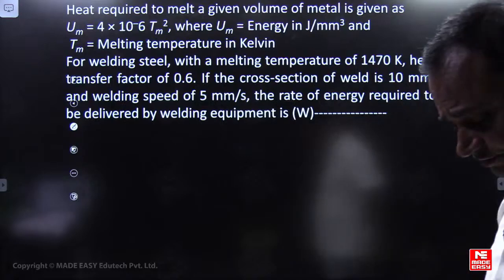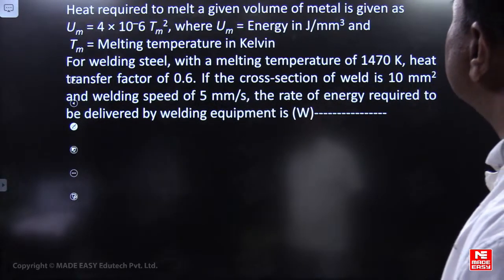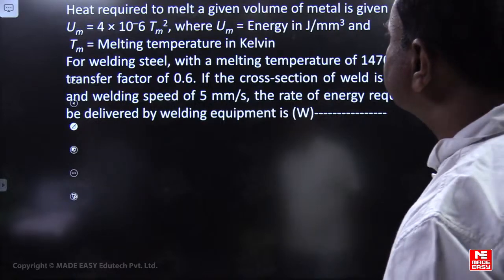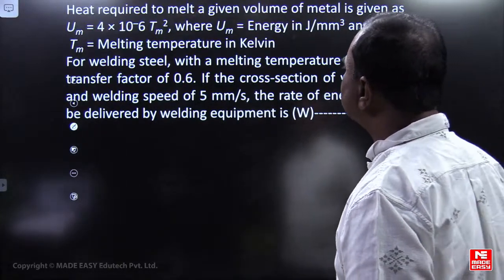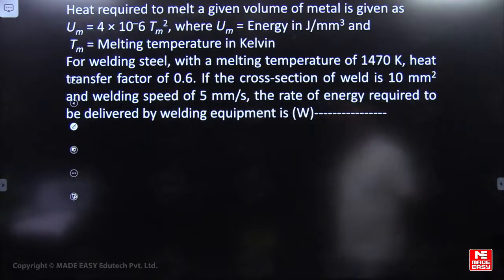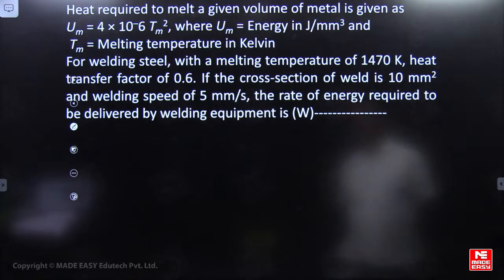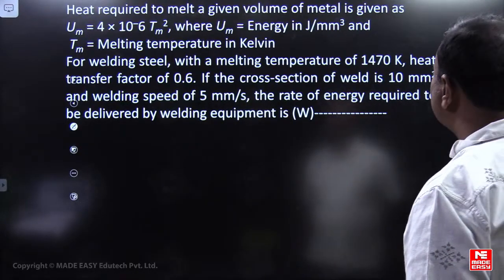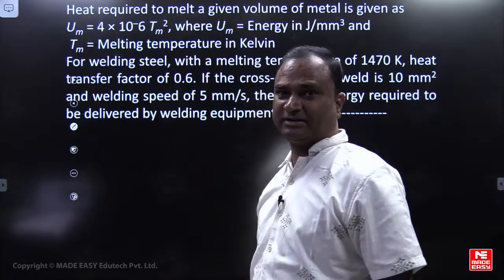We check this question here. Heat required to melt a given volume of the metal is given by the equation, where Um is energy in joules per mm cube, Tm is melting temperature in Kelvin. For welding steel with a melting temperature of 1470 Kelvin, heat transfer factor of 0.6, the cross sectional area and the welding speed are given. Find the rate of energy required to be delivered by the welding equipment.